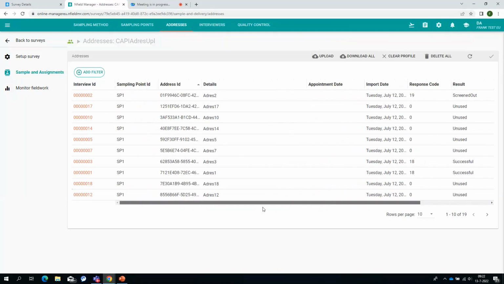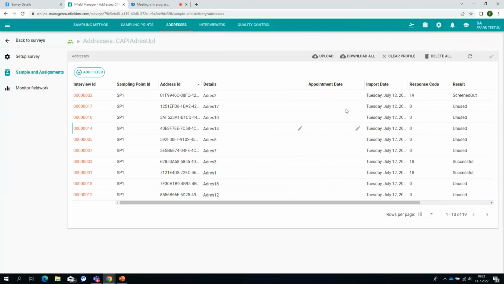I need to place one warning on this. If you use these uploaded addresses, you can also assign them to multiple interviewers, but that is something that we do not recommend. It's confusing to the interviewer because it means that the same address will be out on multiple devices from multiple interviewers. So chances are that your interviewers will go to the same address.